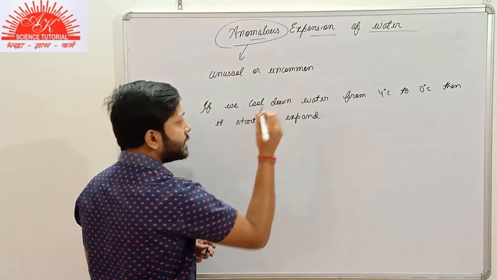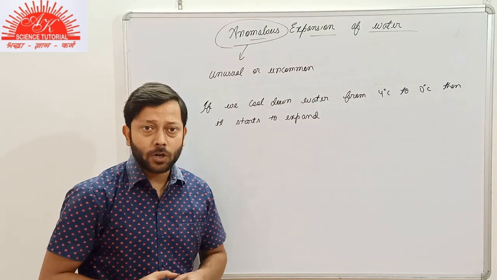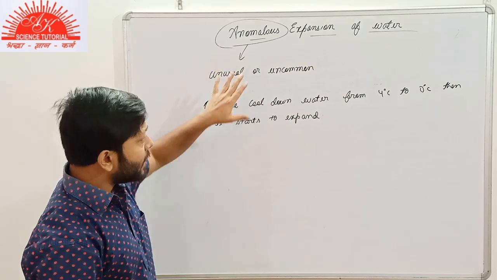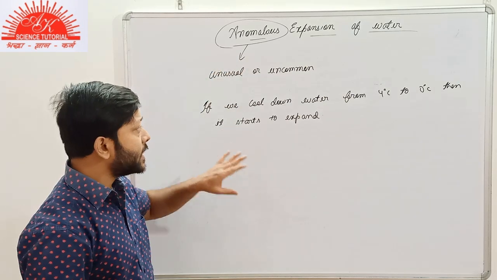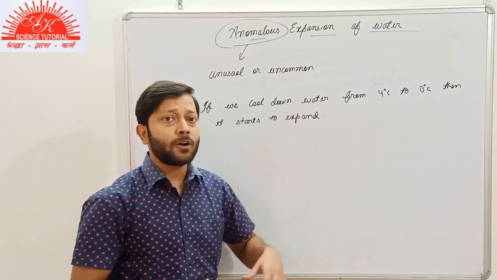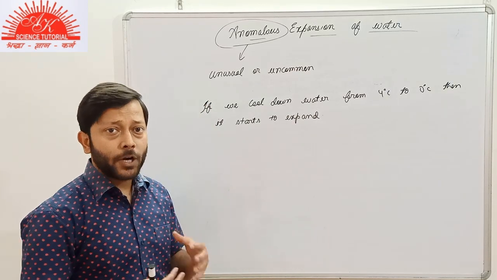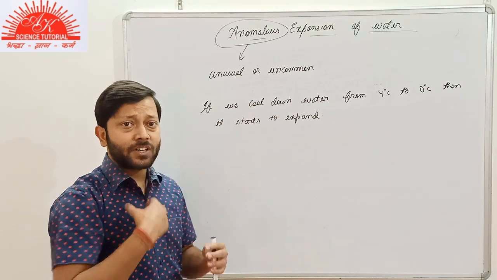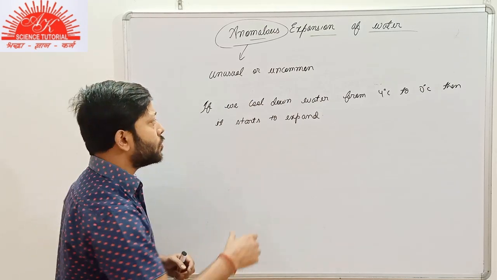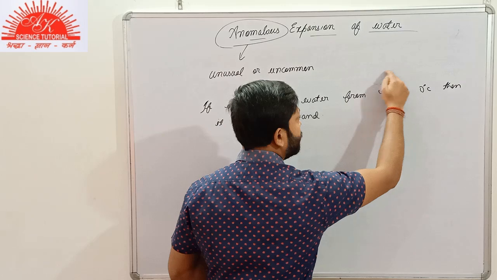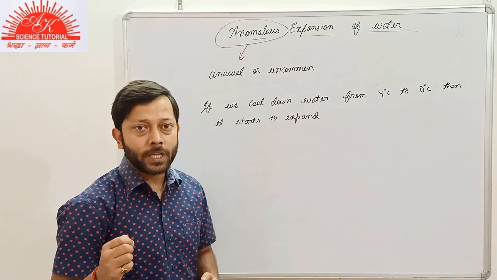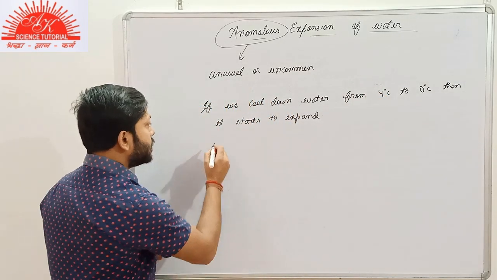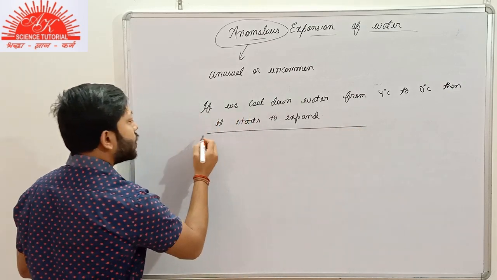So this is the anomalous expansion of water, and it is known as anomalous expansion because in this case we are not supplying heat energy to the substance. In fact, we are removing heat energy, extracting heat energy from water. For this temperature range from 4 degrees Celsius to 0 degrees Celsius, we'll discuss something more about it.